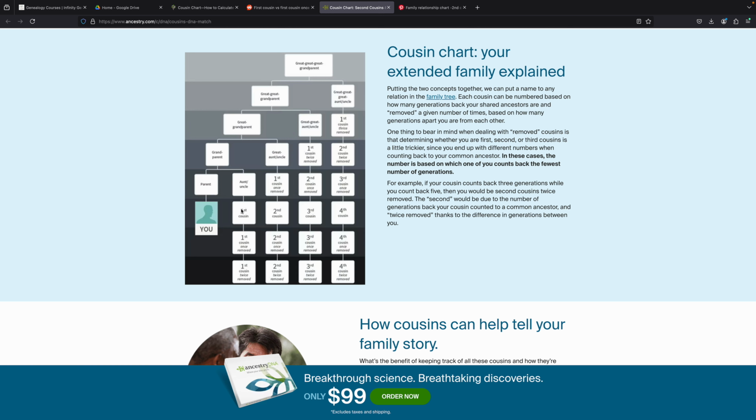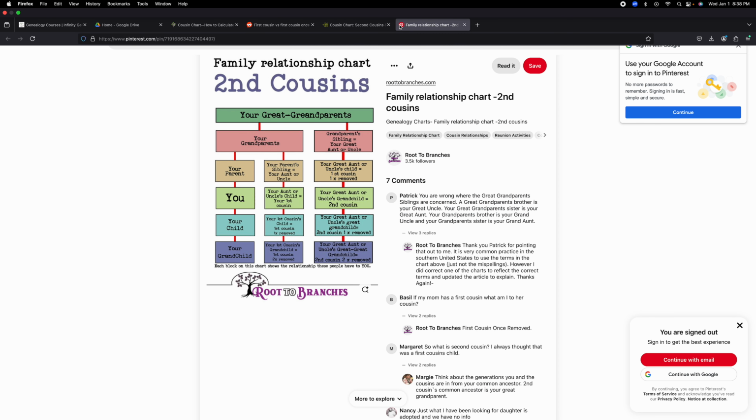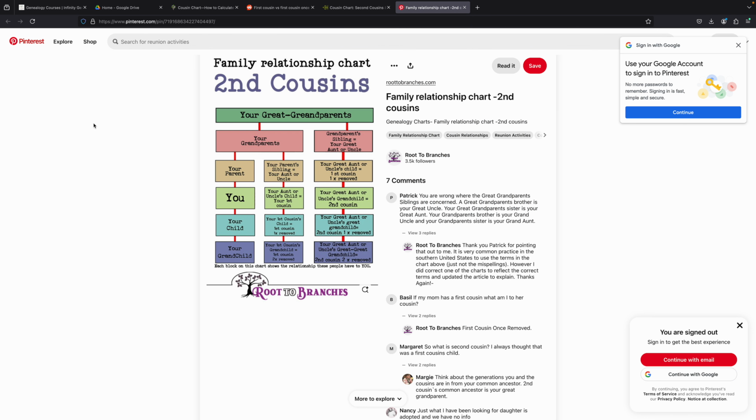Okay. So I think we sort of got the gist of it. Again, these things can be confusing, but always remember it's about generations, and start with yourself. I said that about 3 times already, but I really wanted to emphasize that. I don't remember if I showed this chart or not yet, but here's just another example. This one starts with your great grandparents, not just grandparents, to really hone in on that second cousin conversation.